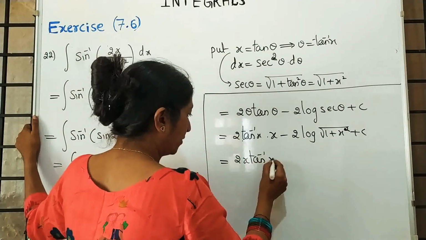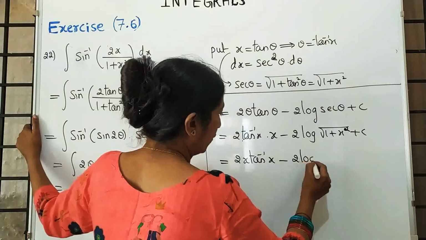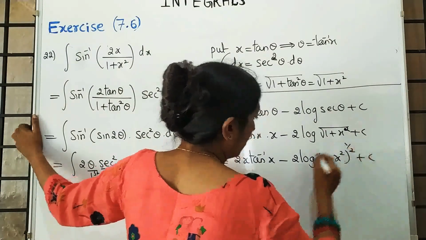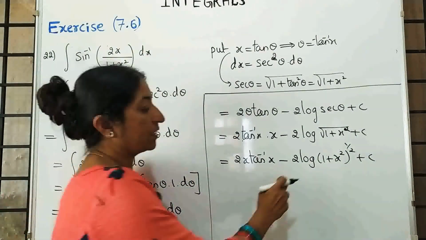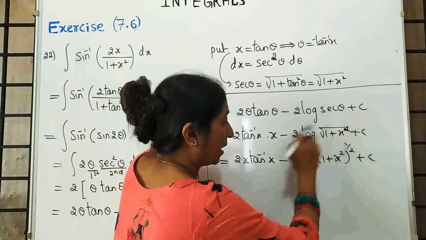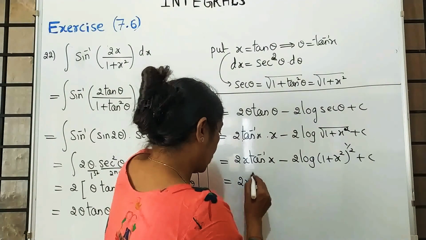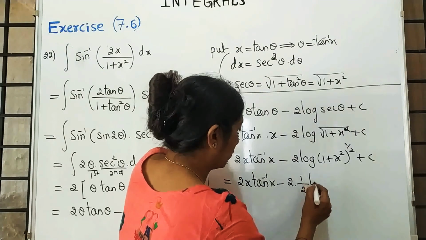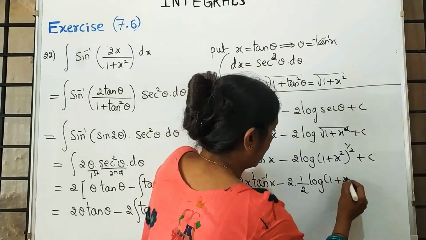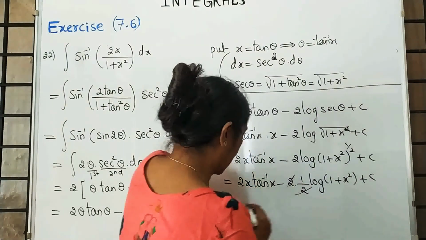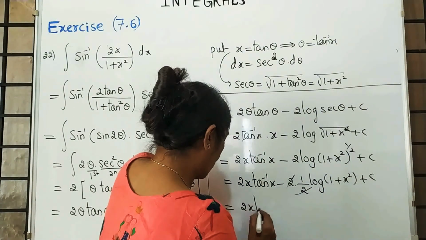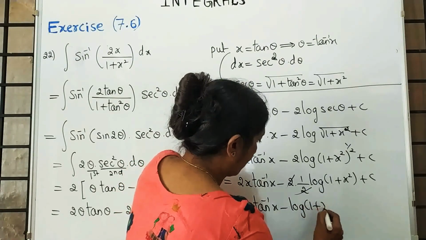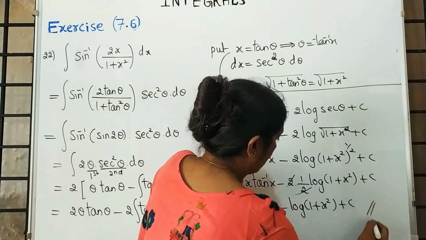2x into tan inverse x minus 2 log of, this is written as 1 plus x square raised to half, and already you are familiar with log properties. It is in the form of log m raised to n, so that half comes first. 2x into tan inverse x minus 2 into 1 by 2 log of 1 plus x square plus c. 2 gets cancelled. 2x into tan inverse x minus log of 1 plus x square plus c.